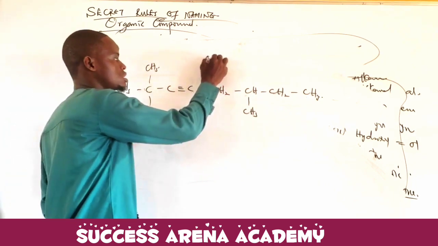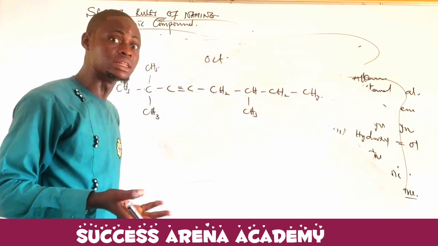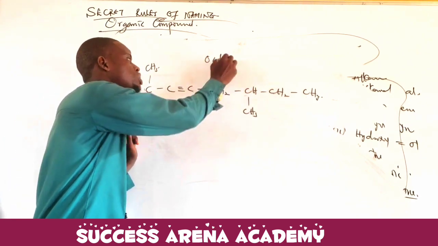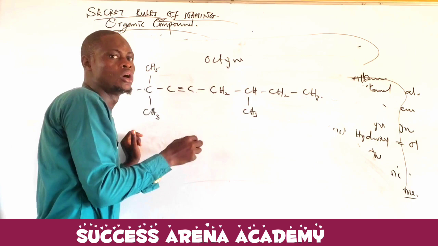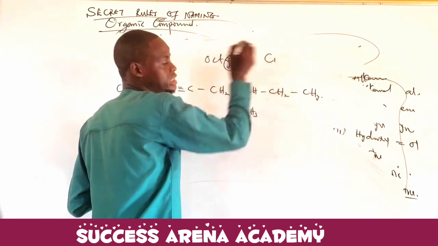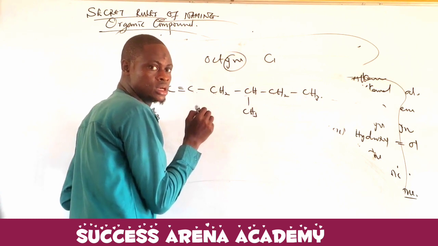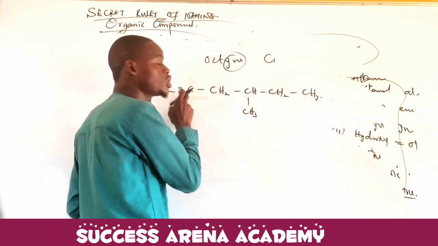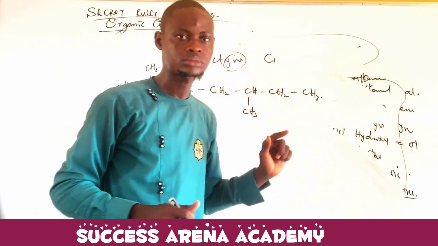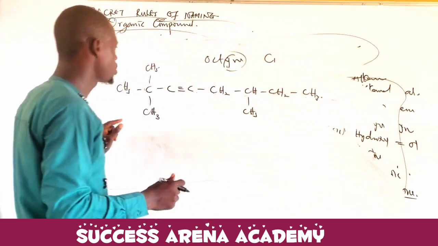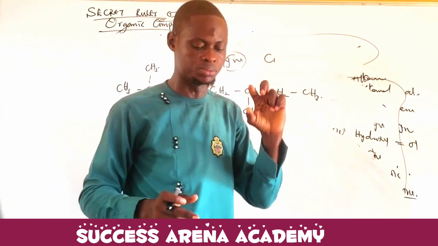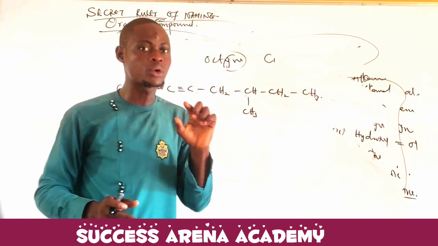That is oct. Maybe it is yne or ein. It should also be octyne. But you don't name it directly as octyne. This octyne simply means the triple bond is on carbon 1. Are you getting it? Now we need to go and identify where that functional group is located before you give the family name. Altogether, now I'm going to take numbering to make sure that that functional group will have the lowest numbering.